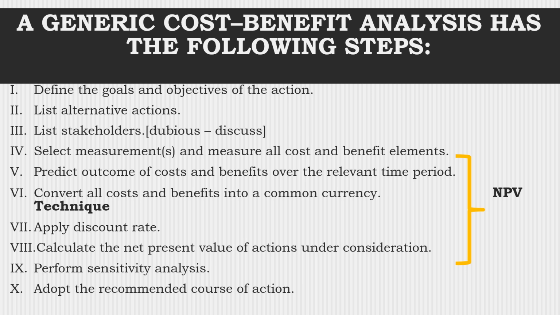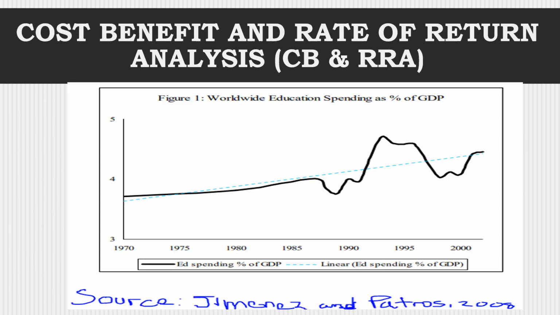in higher classes. Okay, so for example, on cost benefit and rate of return, according to Jimenez and Patrinos, 2008, they studied worldwide education spending as a percentage of gross domestic product, GDP. You find that education spending is increasing annually.